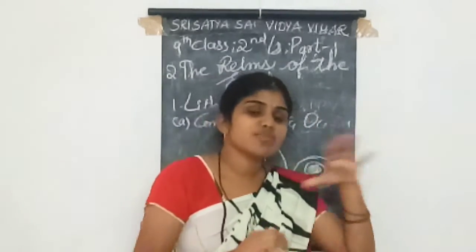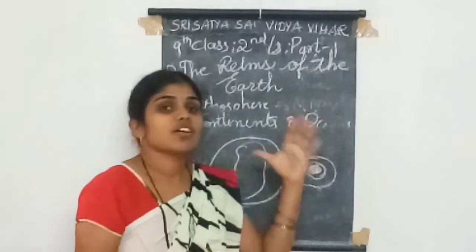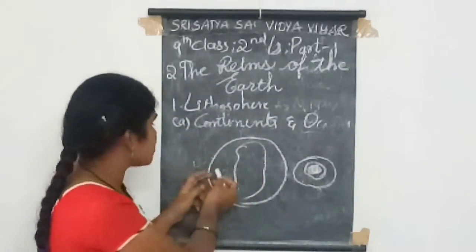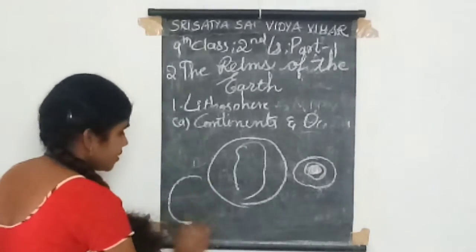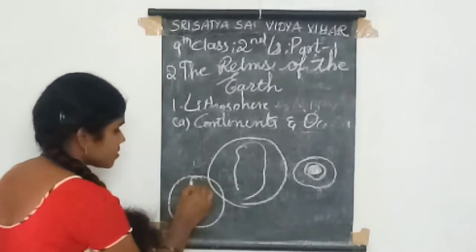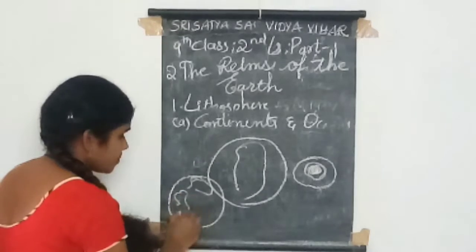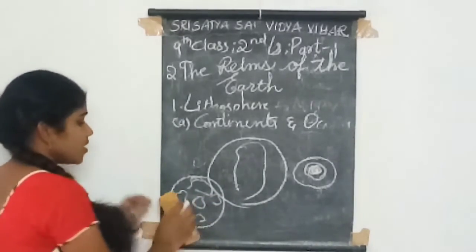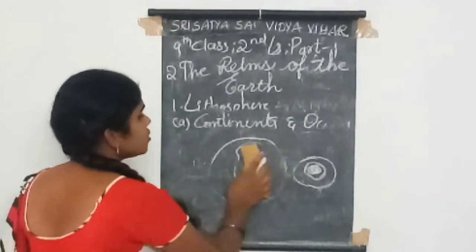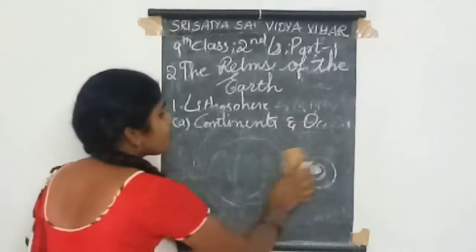So in these billions of years, the land was changed into the land of different continents, here some, here one, down one. In this way the land is changed into different parts.